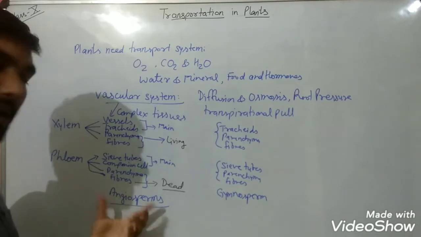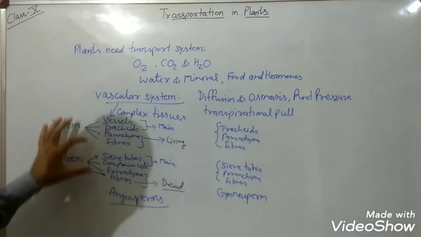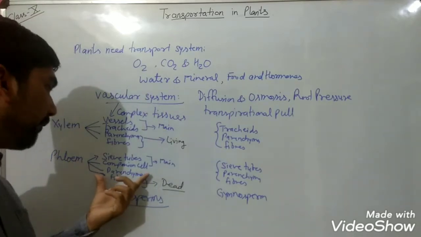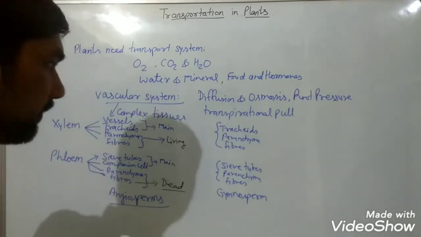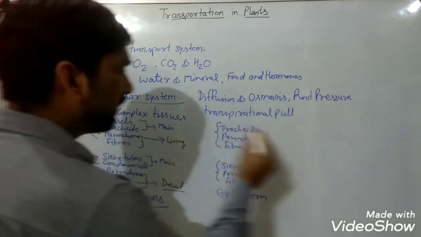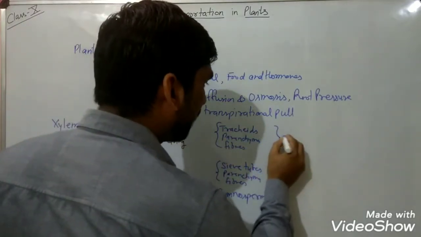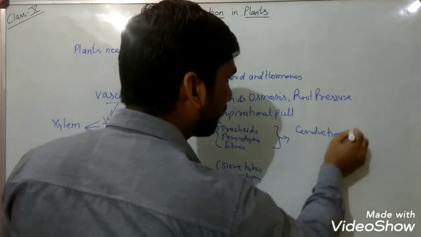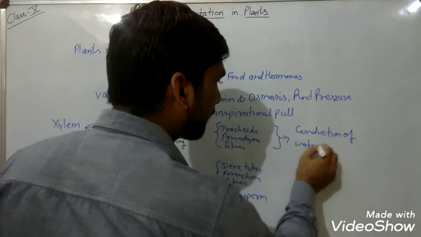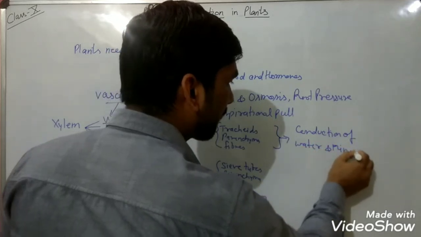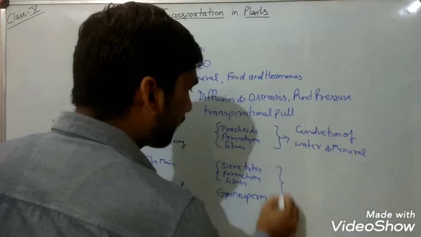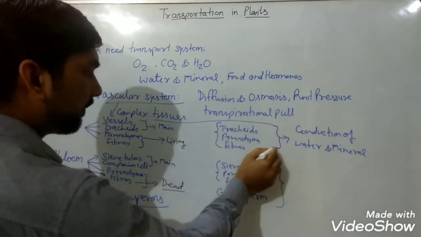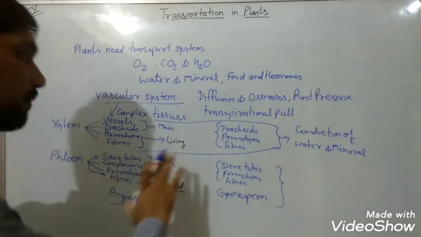In angiosperms, meaning flowering plants, all four components will be present, because they need a lot of water. And xylem is busy with the conduction of water and minerals in gymnosperms and angiosperms both.